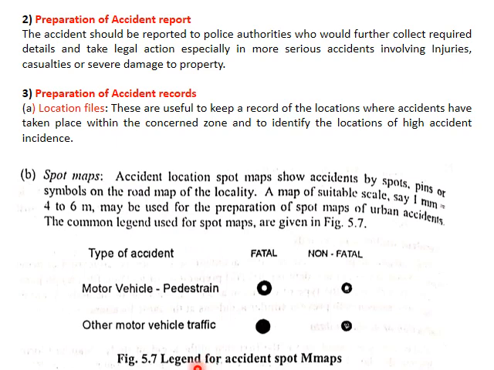So you have here a legend for the spot maps. This symbol in a map represents that a fatal accident involving a motor vehicle and pedestrian happened at that location. This symbol shows that a non-fatal accident involving a motor vehicle and pedestrian has taken place in that location. These two symbols refer to fatal and non-fatal accidents respectively involving other types of motor vehicle traffic, that is, other than motor vehicle pedestrian type of accidents happened in that location.